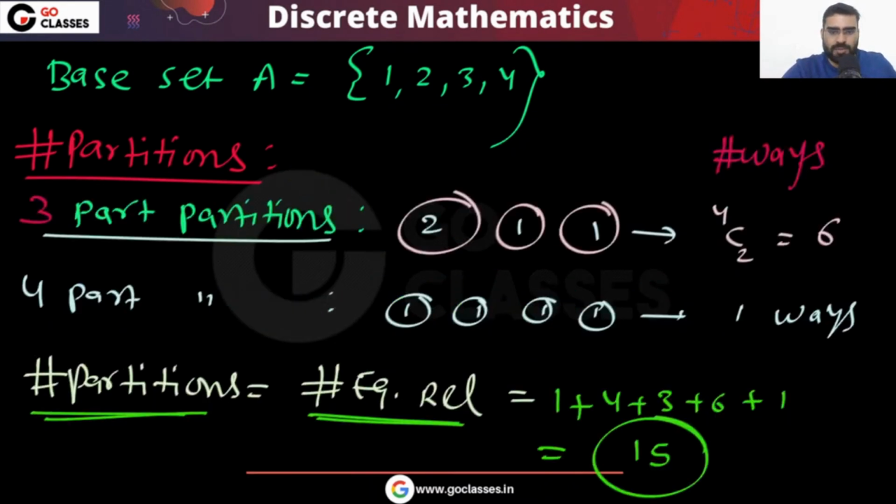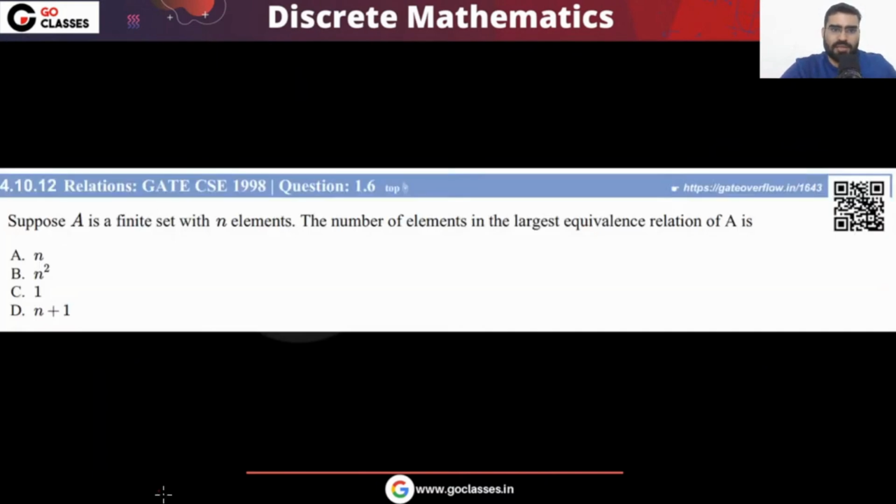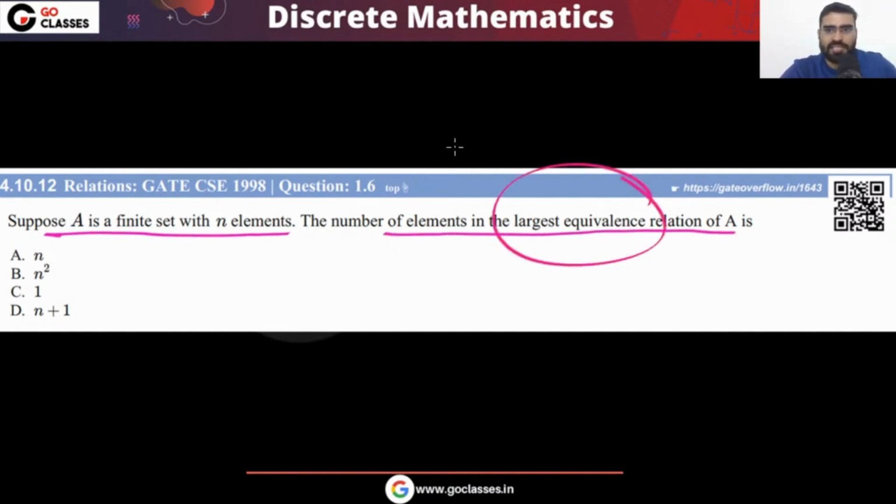Okay, let's move on now. This is another GATE 1998 question. So tell me what is the answer here. Suppose A is a finite set with n elements. What is the number of elements in the largest equivalence relation on A? What is the largest equivalence relation you can create?